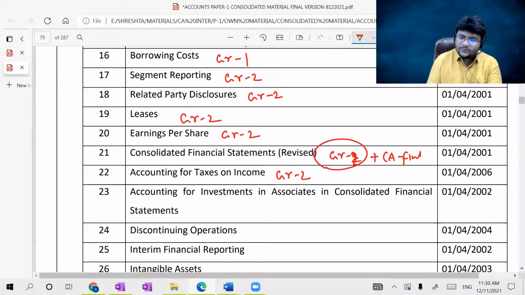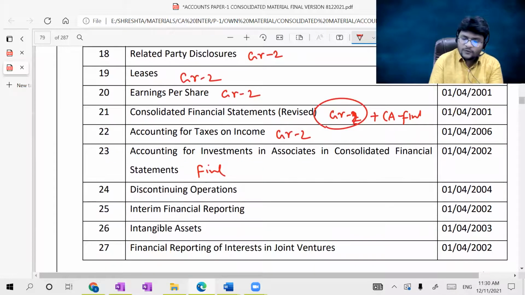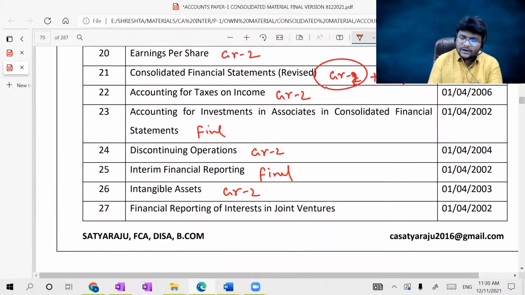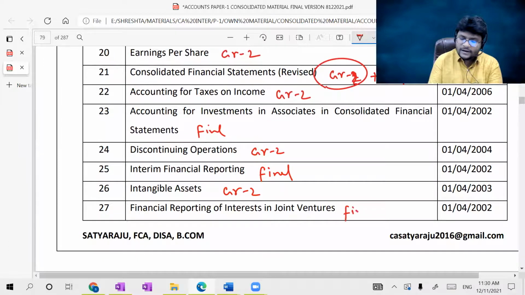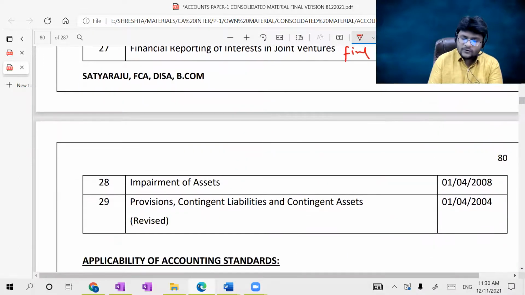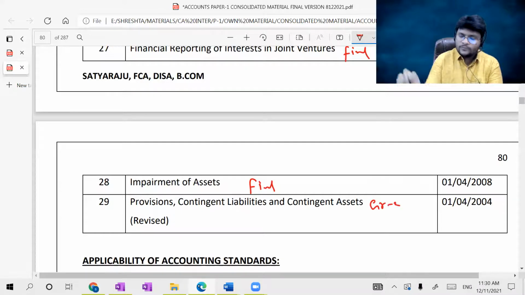AS 23 accounting for investments in associates in consolidated financial statements, in CA final. Discontinuing operations AS 24 covered in group 2. Interim financial reporting not covered by group 1 and group 2, covered in CA final. Accounting standard 26 intangible assets covered in group 2. Financial reporting of interests in joint ventures, CA final, which was AS 27. AS 28 impairment of assets in CA final. Provisions, contingent liabilities and contingent assets will be covered in group 2.